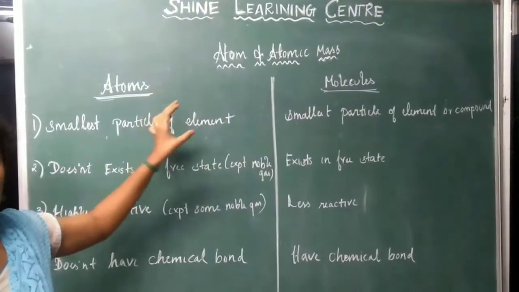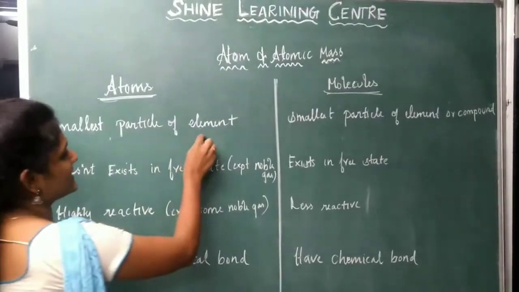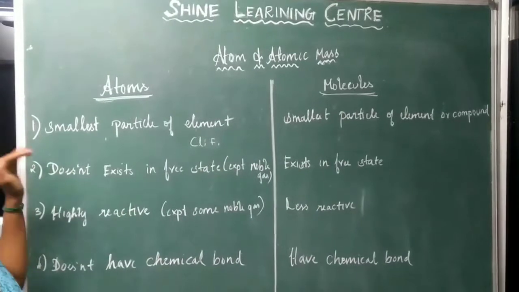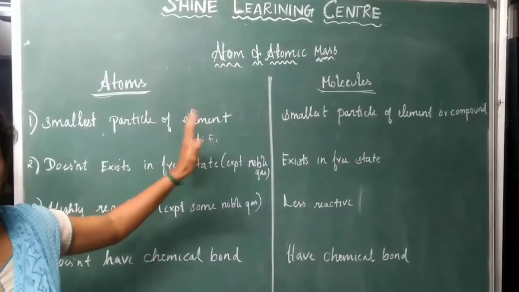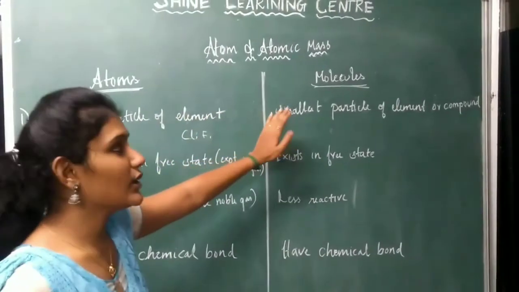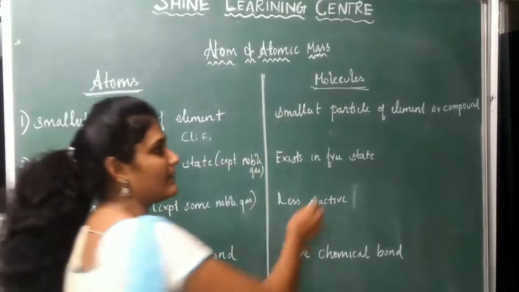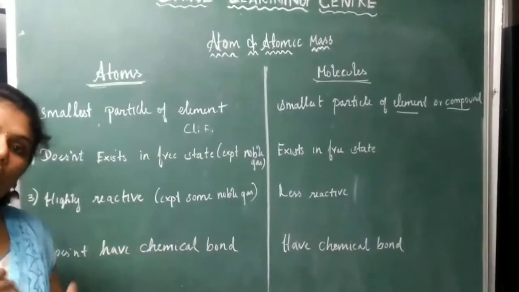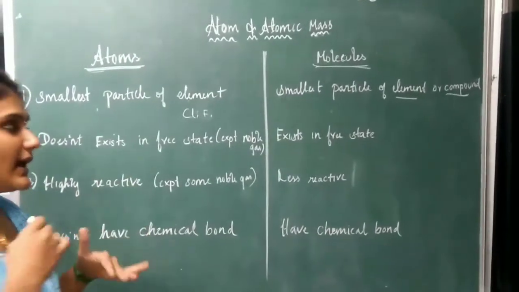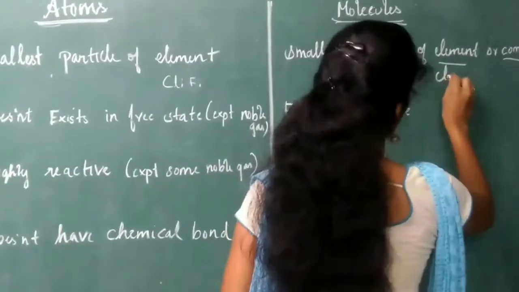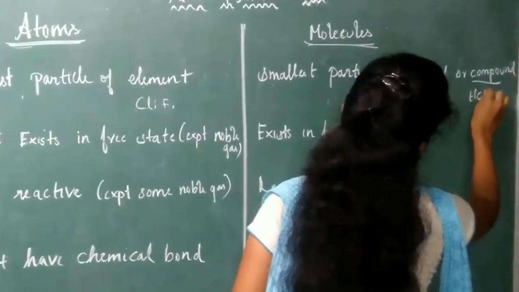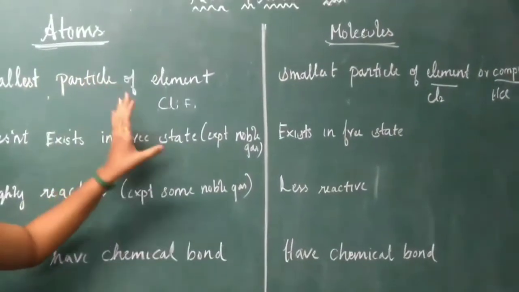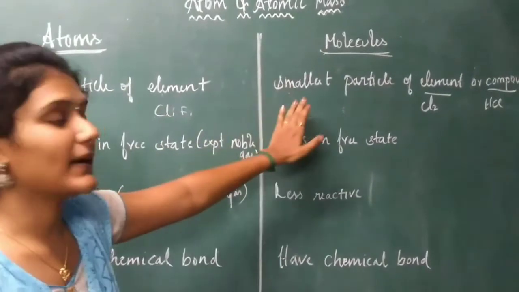So an atom is the smallest particle of a single element, chlorine, fluorine, it may be any element. But a molecule may be the smallest particle of an element or a compound. It can be either an element like Cl2 or a compound like HCl.